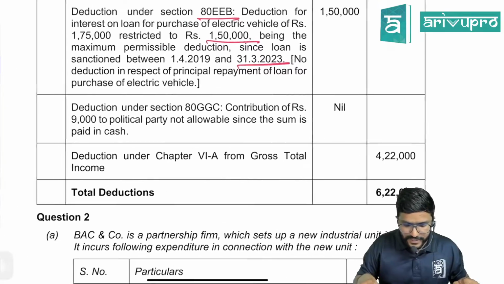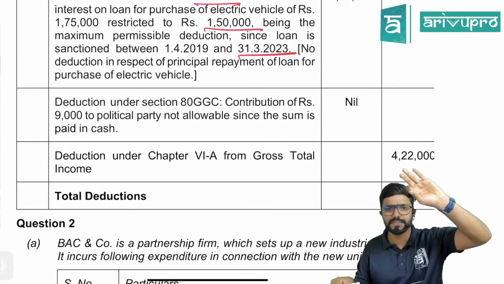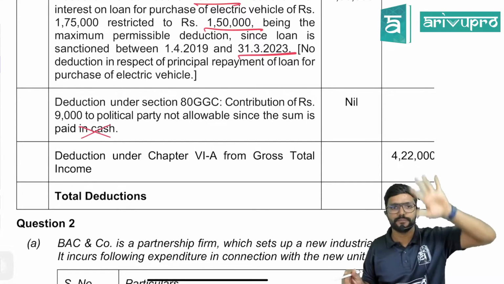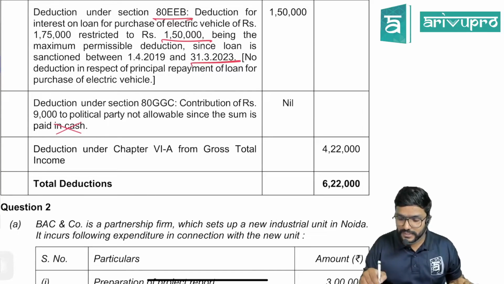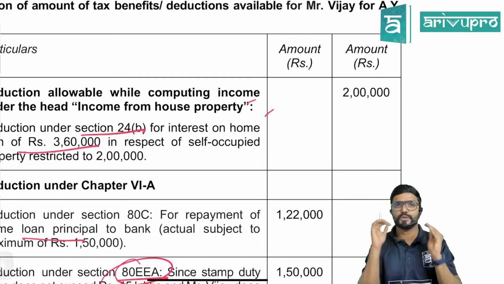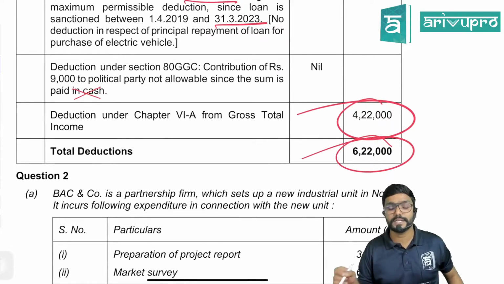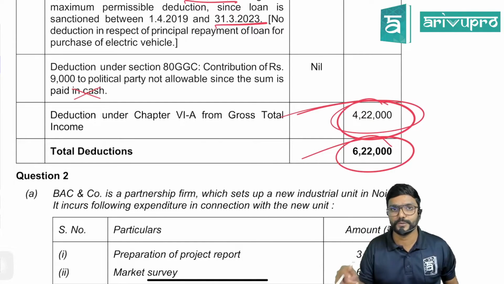Okay. Next, deduction under section 80GGC. 80GGB is for a company, 80GGC is for others. Can you claim there? No. As you are giving it in cash, you cannot claim. So what is the total deduction under Chapter 6A? 4,22,000. This is under Chapter 6A. Whereas under house property, how much are you claiming? 2 lakh. So the total is 6,22,000. Total deductions. This is not all under Chapter 6A. Please be careful. Under Chapter 6A, only 4,22,000.